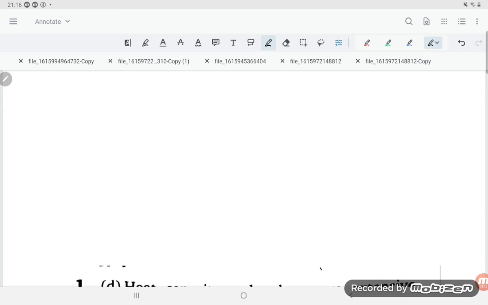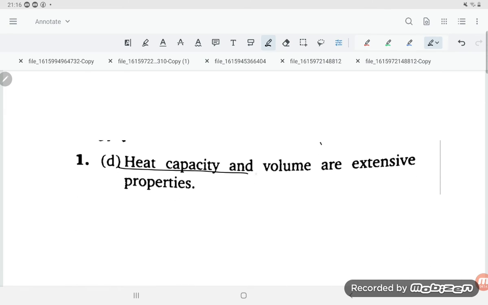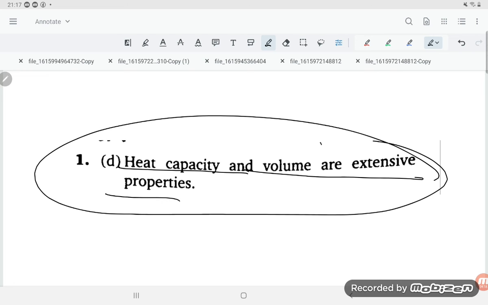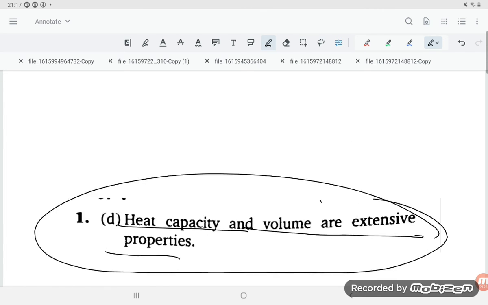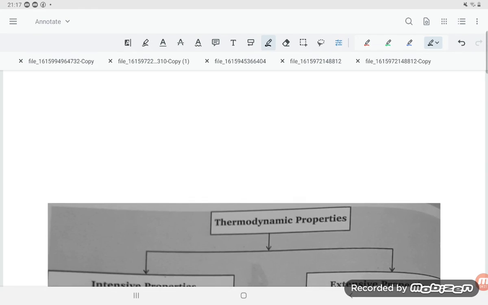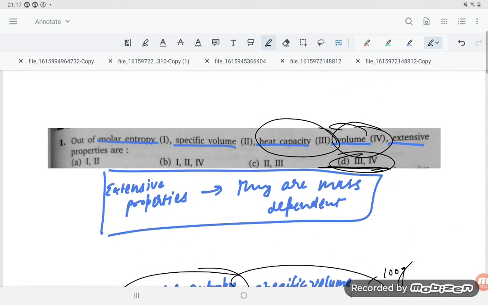So you can have a look here, student. Heat capacity and volume are extensive properties. So you can see which is our required answer, student, option number D.